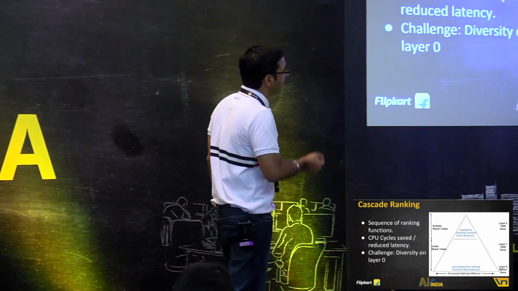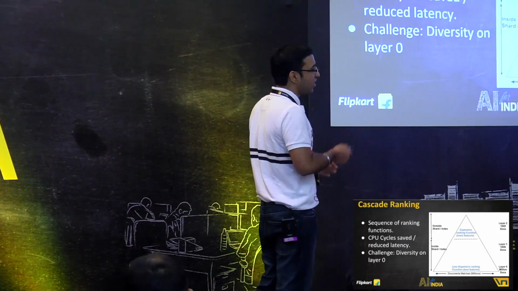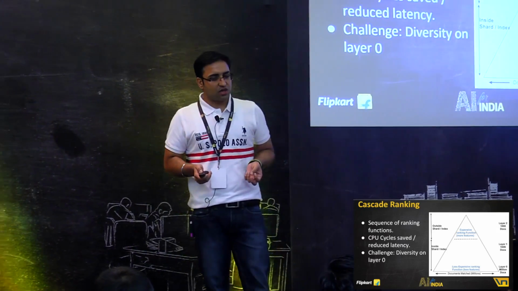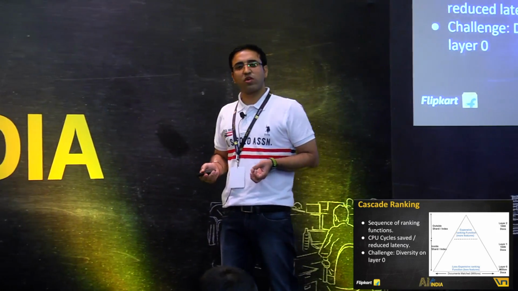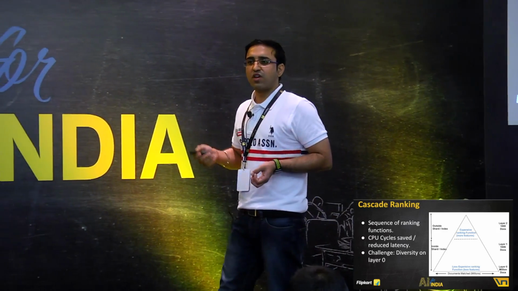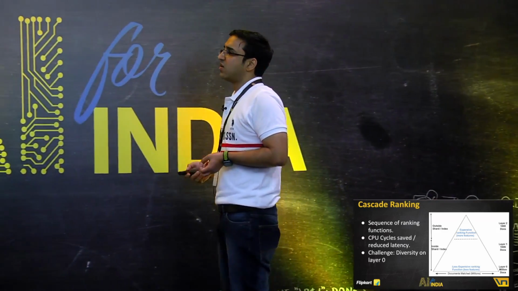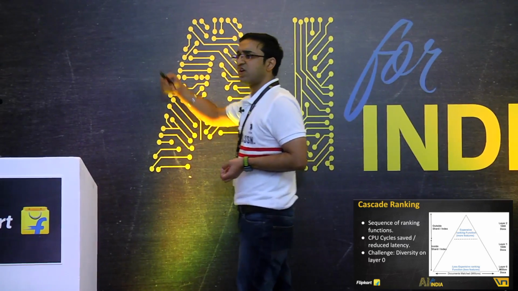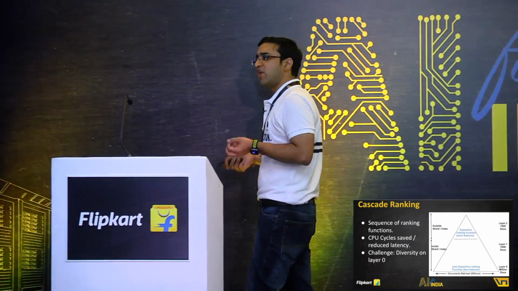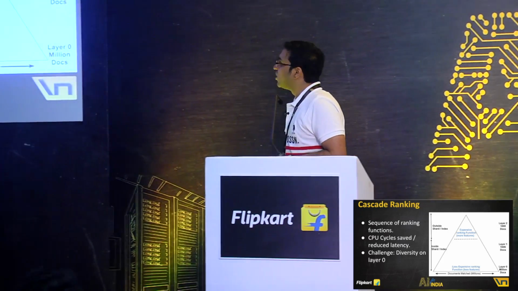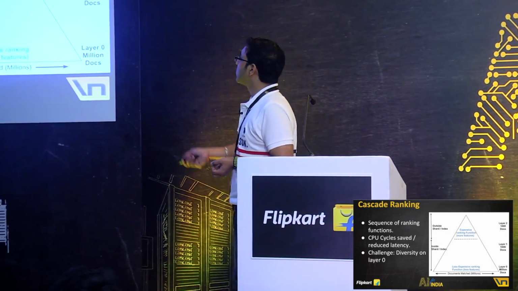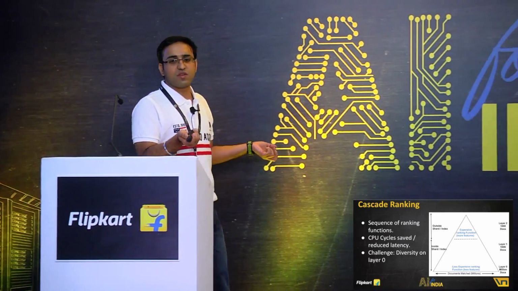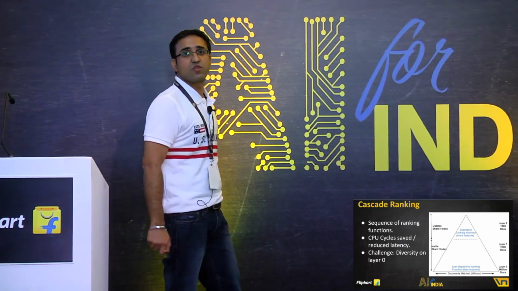We are better off using the layer 0 and layer 1 ranking functions on the same shard, one node or one box, because you're talking about 100k documents in here, and if you do it outside this one box, 100k documents is going to create a lot of network payload and scatter gather cost on the top. While the top level 2 layer could be run in a different box. We call it the search broker, where we do a level 2 ranking on these top 1000 sets. So just to reiterate, just by doing all this, we have cut down our CPU cycles by a lot. What we have done is we are scoring a lot less on these boxes. And hence we have saved the hardware cost as well here.